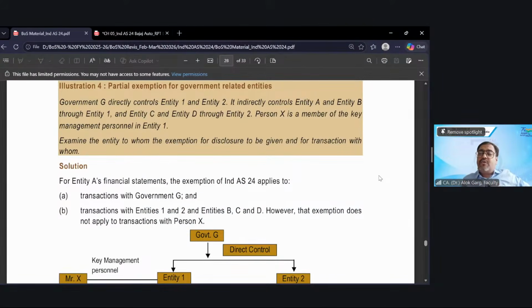And entity 1 is also doing some transaction with the government, which is the owner, the promoter, the parent holding company. So first question, whether entity 1 is exempted or not. The second question, if entity 1 is exempted, whether it is exempted for disclosing all related party transactions, including transactions with government and transactions with KMP, or only for disclosing the government transactions. What is your view?